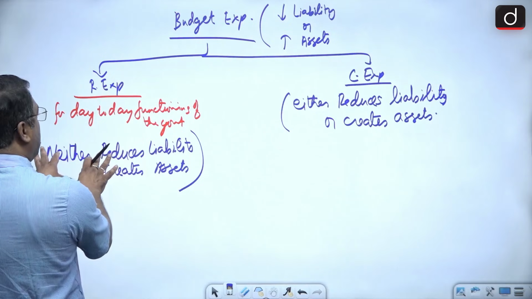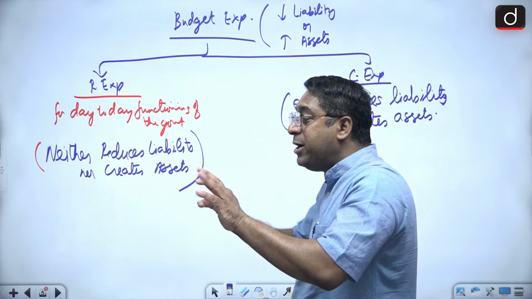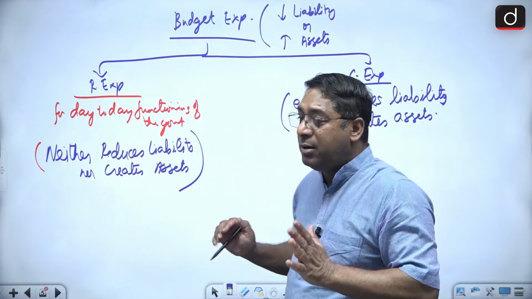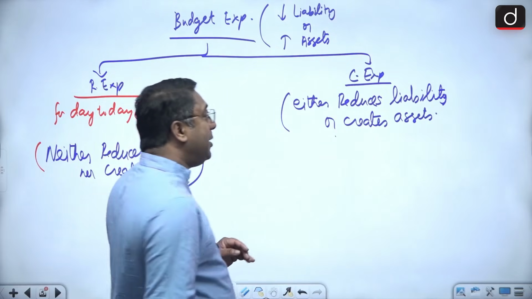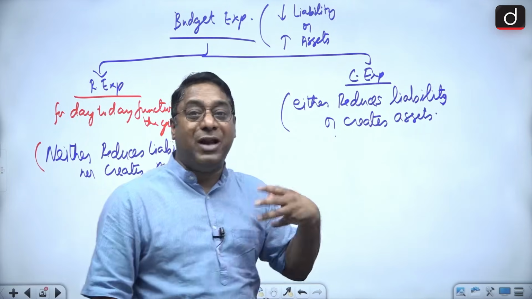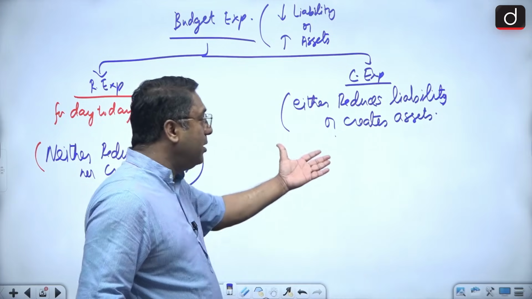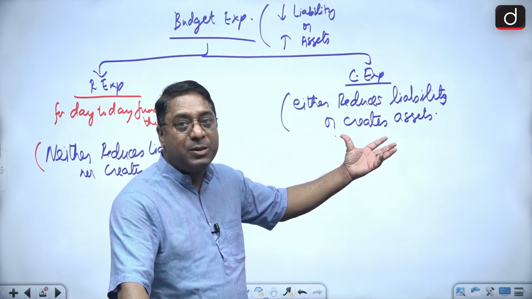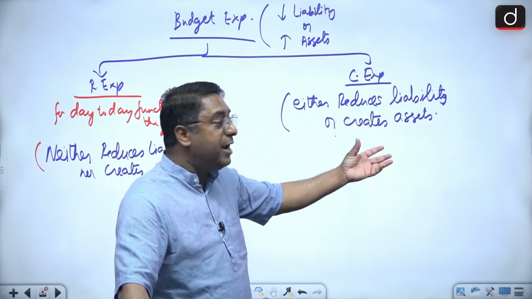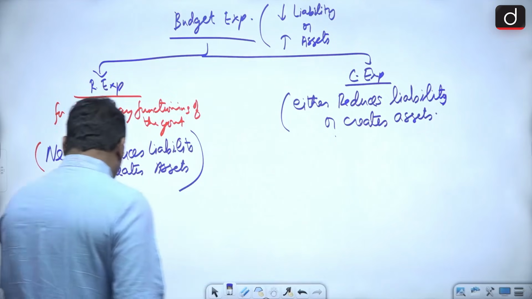Revenue expenditure is something the government has to do, the government cannot escape from it. And capital expenditure is with regard to the developmental work the government is doing. For that, the government can create assets or it can reduce liabilities. So this is all which is there.